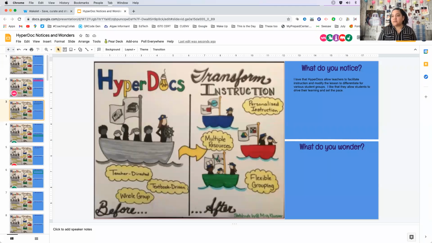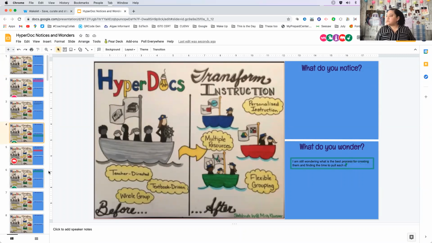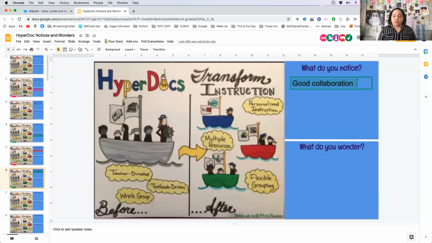Let's see. I'm still wondering what is the best process for creating them and finding the time. Yes, finding the time to create them for your class. I agree. And hopefully you'll leave with that today. Like what are some ideas about how to do that? I'll go ahead and admit more. What do you notice? Good collaboration.